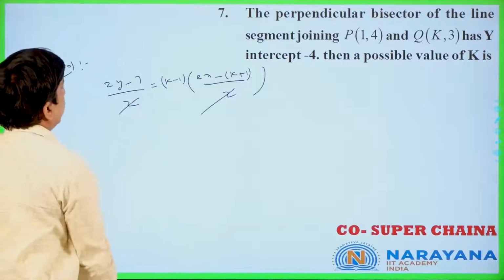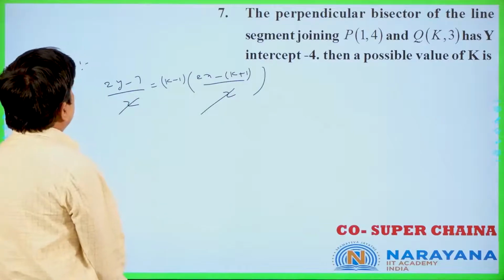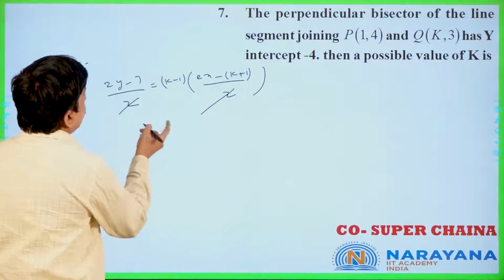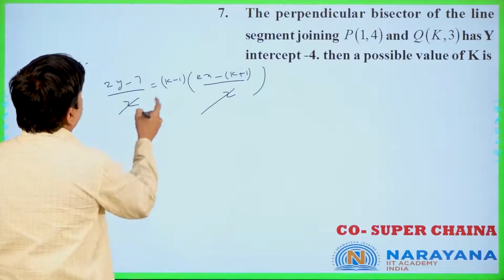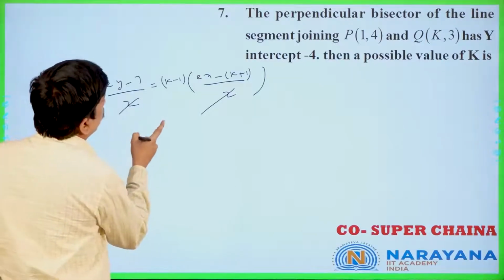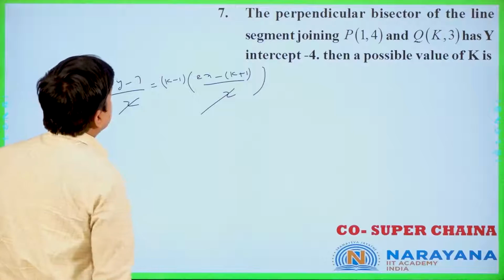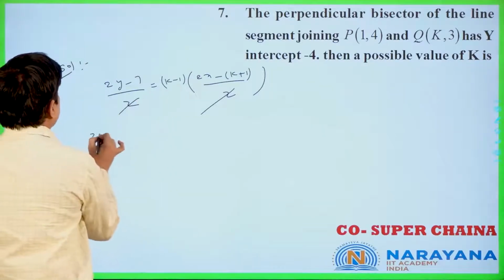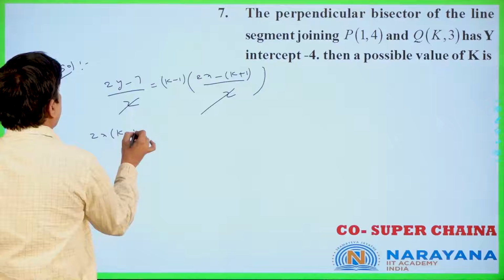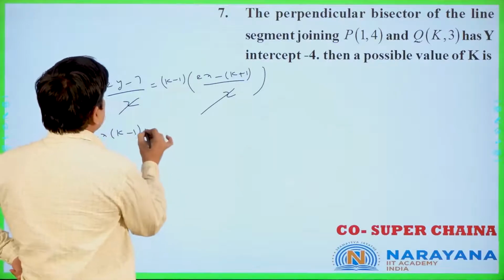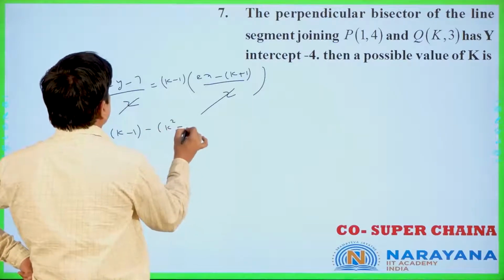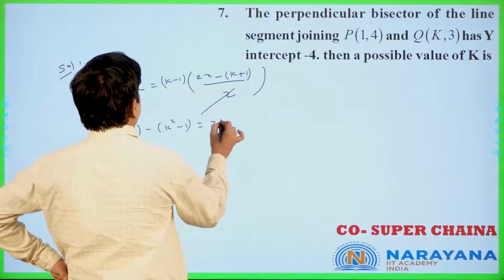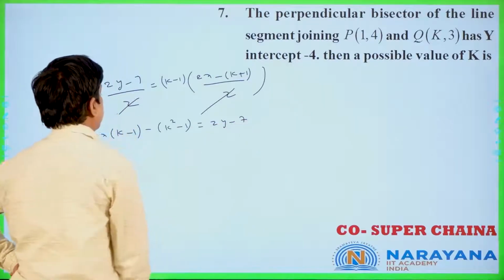This 2 will get cancelled. Now this is nothing but k minus 1 into 2x minus k plus 1, which gives k square minus 1. So 2x into k minus 1 minus of k square minus 1 is equal to 2y minus 7 only.